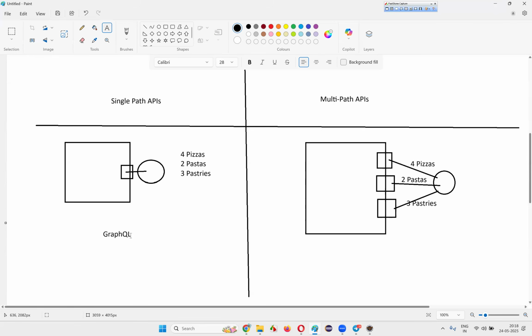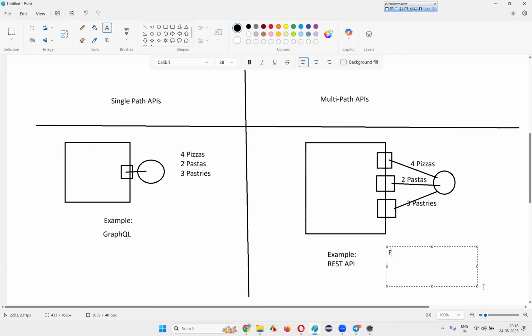An example of single path APIs is GraphQL. GraphQL is an API style which follows the single path API type of style. Whereas a multipath API style example is REST API. REST style APIs use the multipath style. If you want pastas, there will be a separate API call. If you want pizzas, there will be a separate API call. If you want pastries, there will be a separate API call.